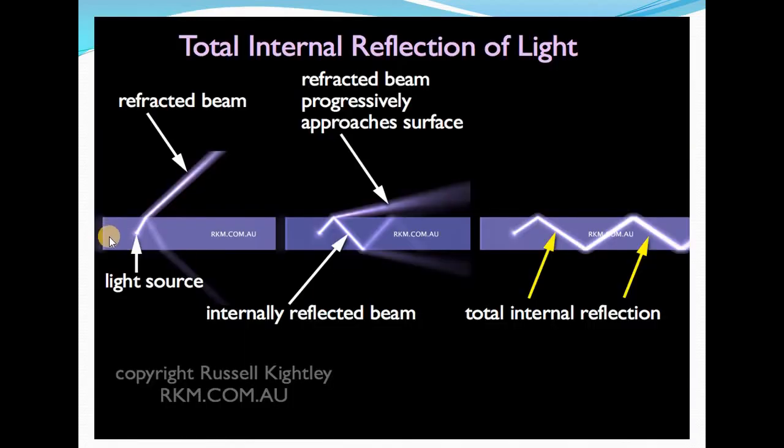Next, in this figure you can clearly observe how total internal reflection takes place. I told you what refraction is: the bending of light from a denser to a rarer medium. You can see here how that bending takes place.